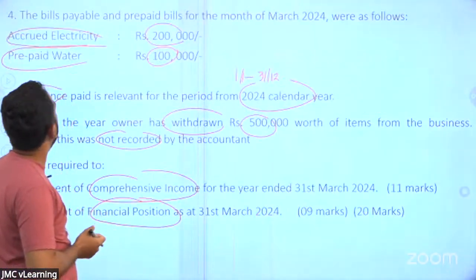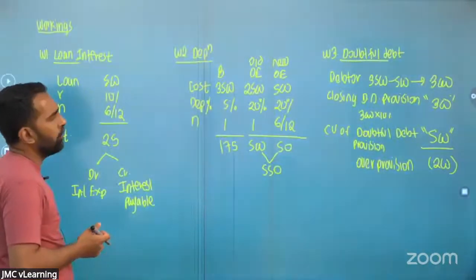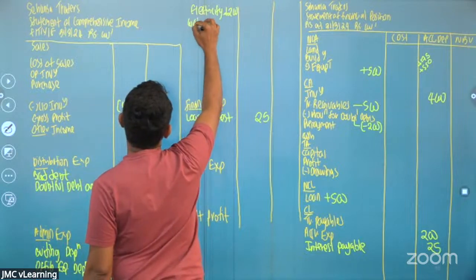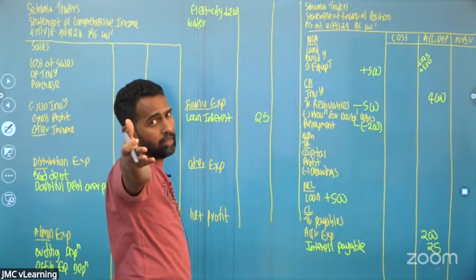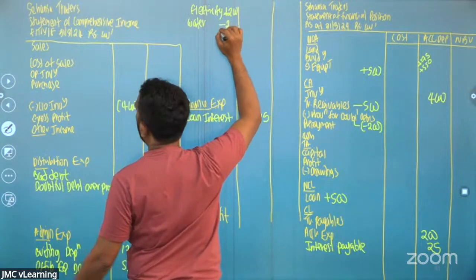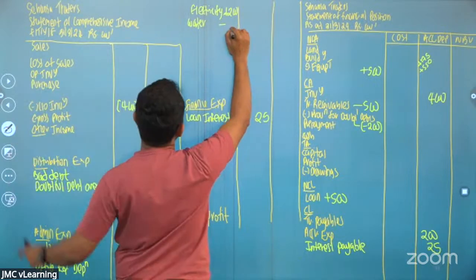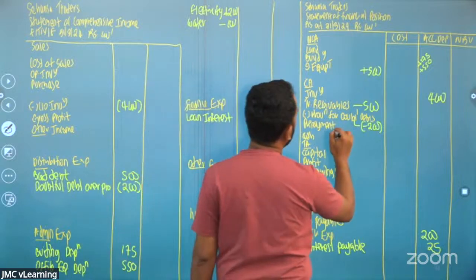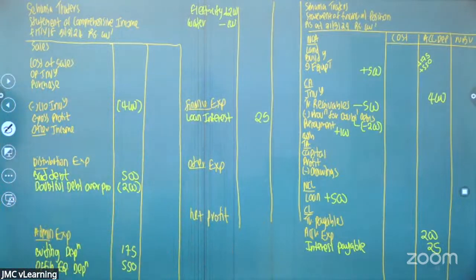Next one, prepaid water. So you have done a prepaid water of 100 rupees. My water bill, you have done a prepayment. So if you take the existing water bill, that includes the bill payment for the next year. Next year payment has even been done. So that is not my current year expense now. So from the water I need to deduct 100. It's a prepayment. I am going to add that as a prepayment plus 100. To the prepayment I am going to add that 100.